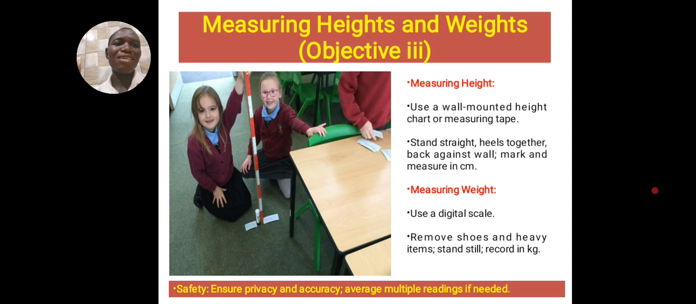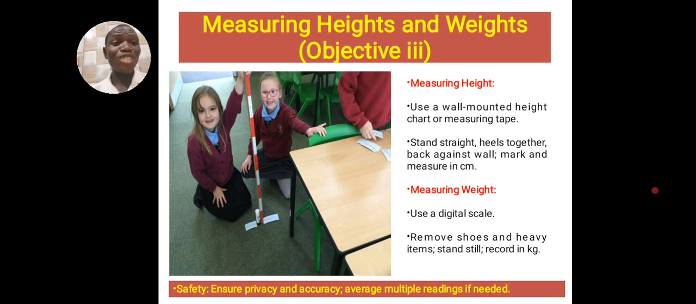Roman number 3, back against the wall. Roman number 4, mark and measure in centimeters. They can now say which is the correct order. A, Roman number 2 first, Roman number 1, Roman. You know how they ask these questions now? Yes. So questions like that can come.